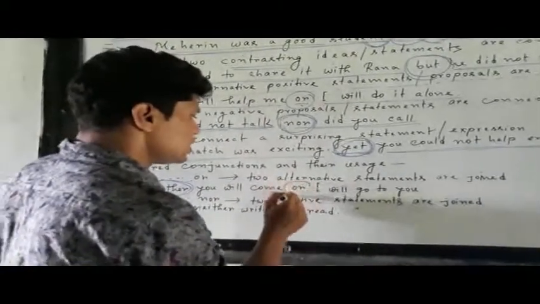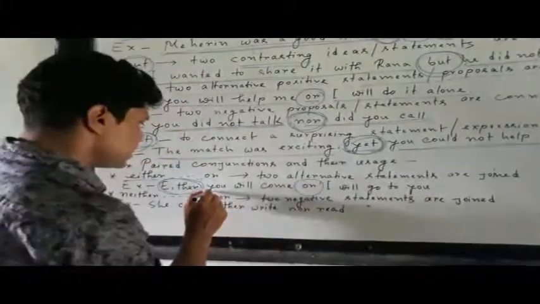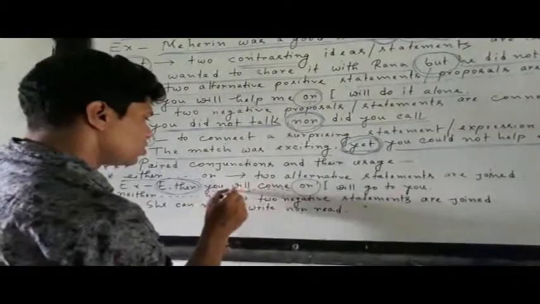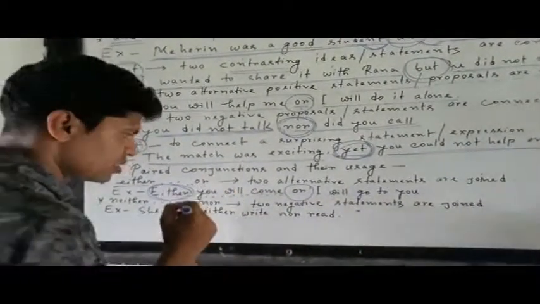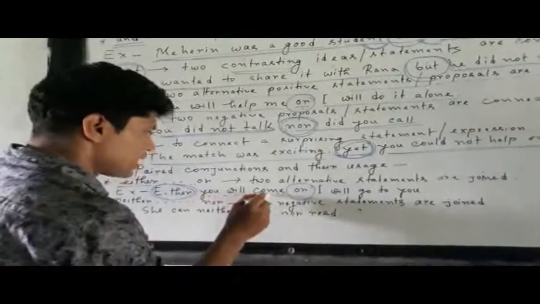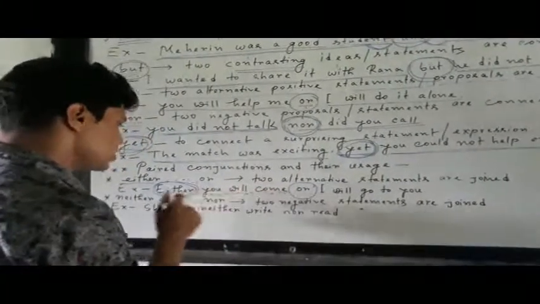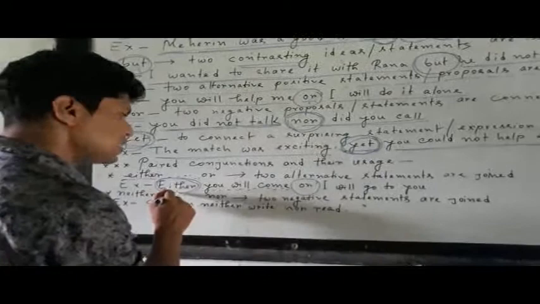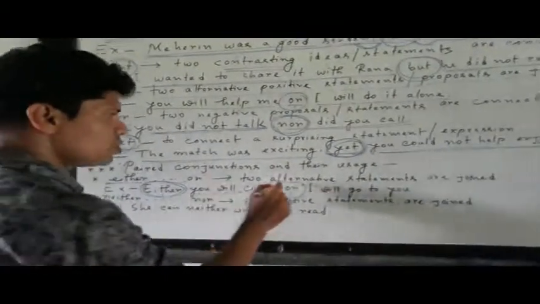Okay, then you see or, and in the middle, in case of the gaps, there are some words or phrases. You will come, these are the words in the gaps, and one is either and another is or. So what is happening? Two alternative statements. So this one will happen or that one will happen. So in this situation we can use this kind of conjunction.